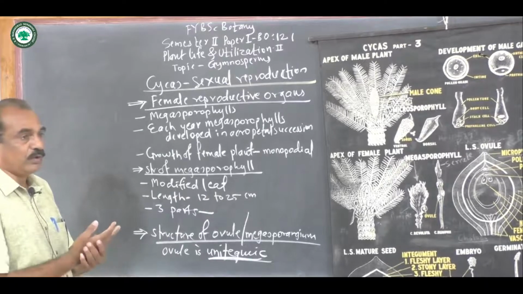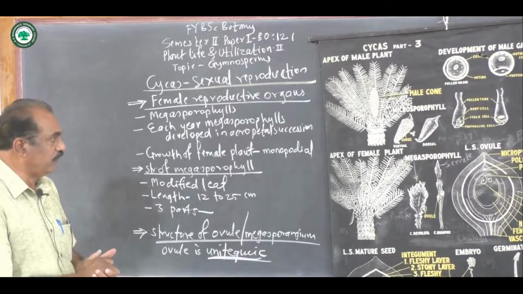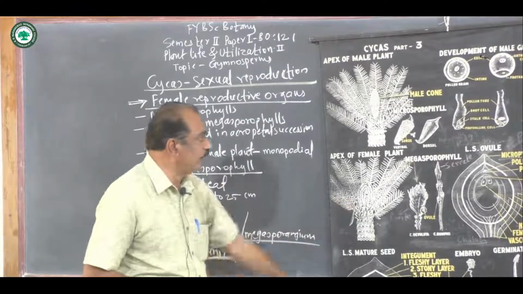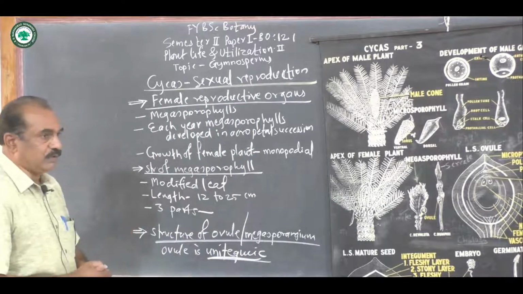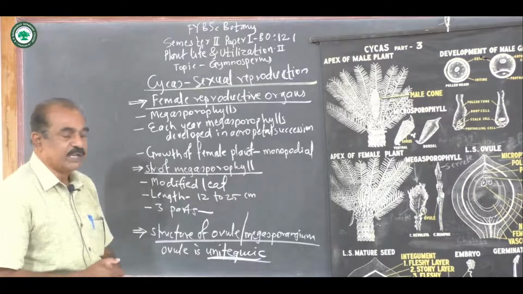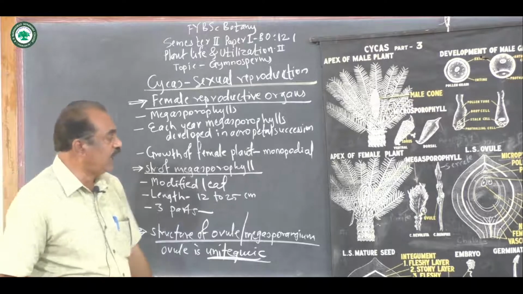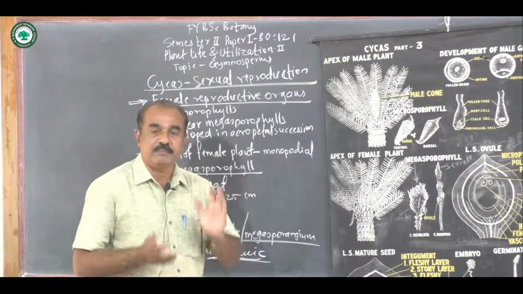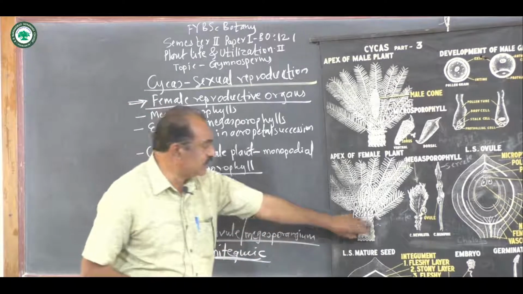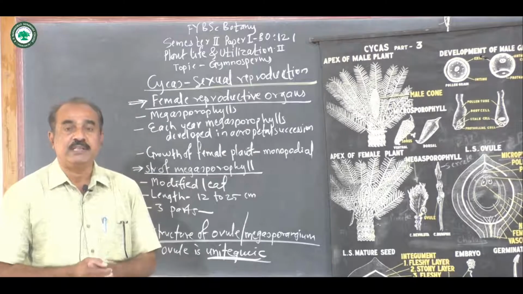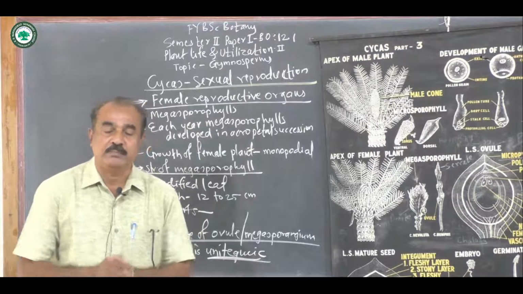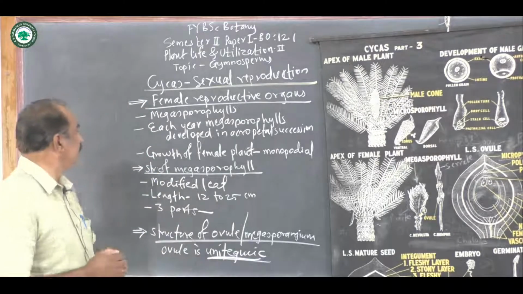Now the female reproductive structure is called the megasporophyll. These are the megasporophylls. Each year a very large number of megasporophylls are developed at the apical region of the main stem. Here the main stem is unbranched. So this is the main stem, and above this main stem a very large number of female reproductive structures, called megasporophylls, are developed.